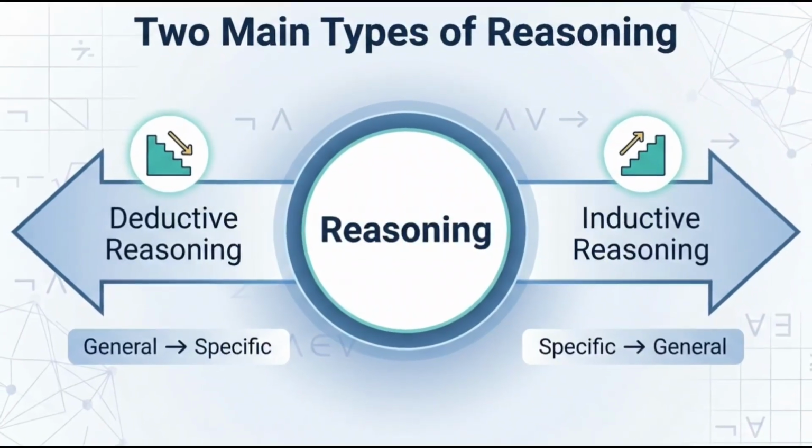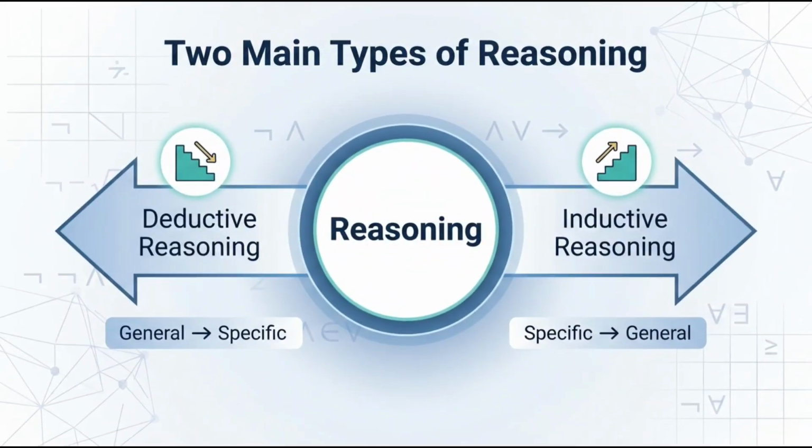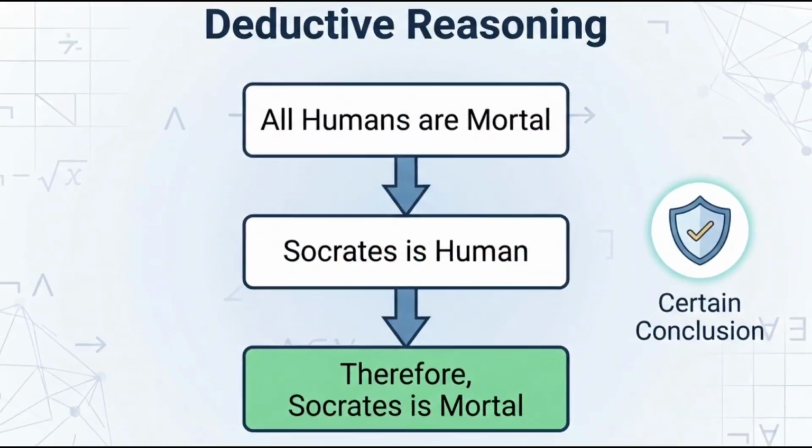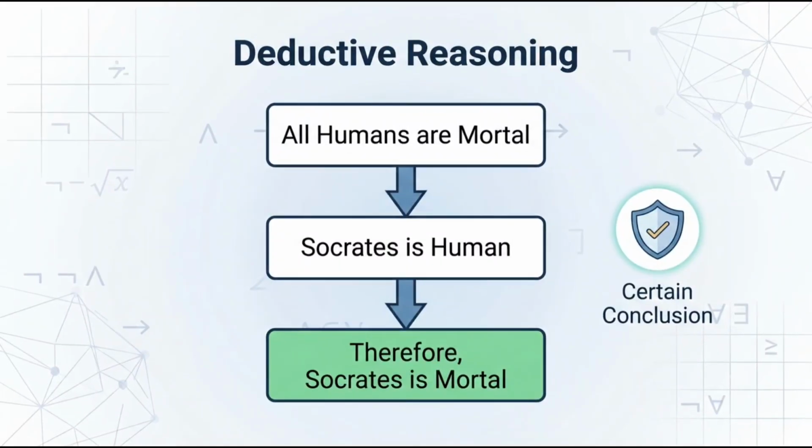Now that we know what logic is, let's explore two major types of reasoning: deductive reasoning and inductive reasoning. These are the two main ways people draw conclusions from information. Deductive reasoning moves from a general statement to a specific conclusion. If the premises are true and the reasoning is correct, the conclusion must also be true. For example, all humans are mortal. Socrates is a human. Therefore, Socrates is mortal. This is a valid deductive argument.